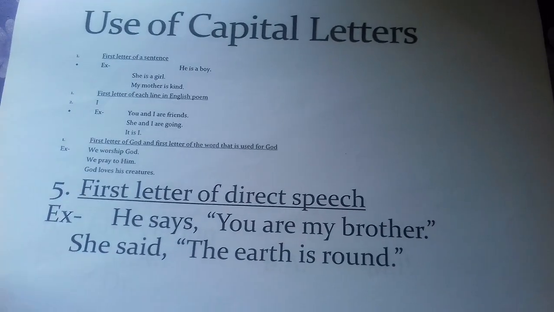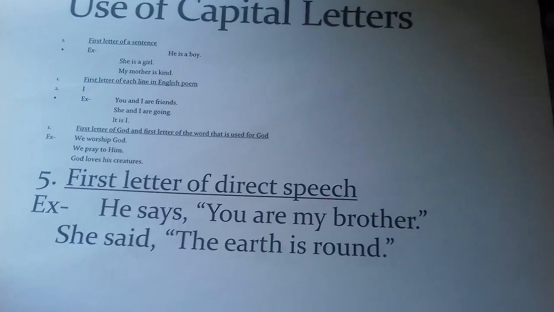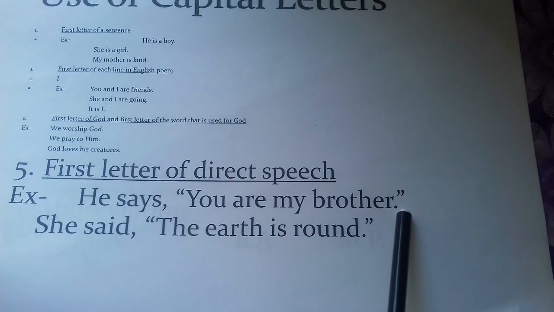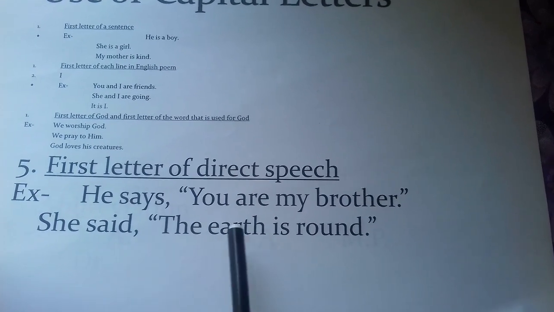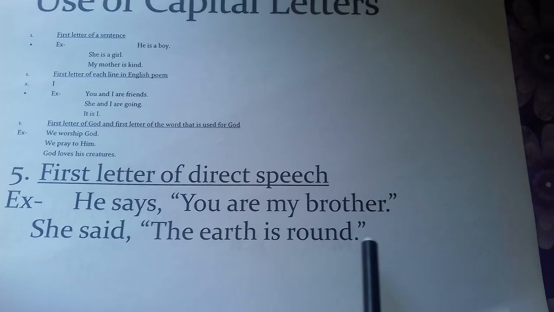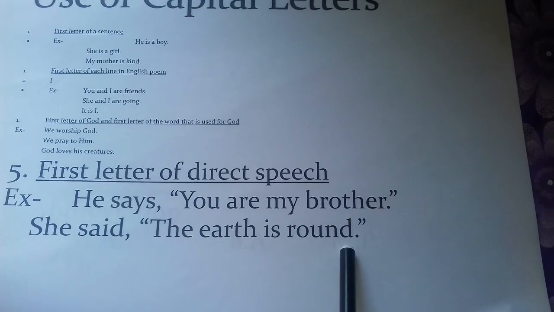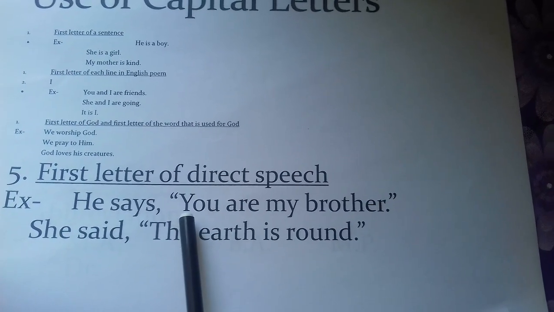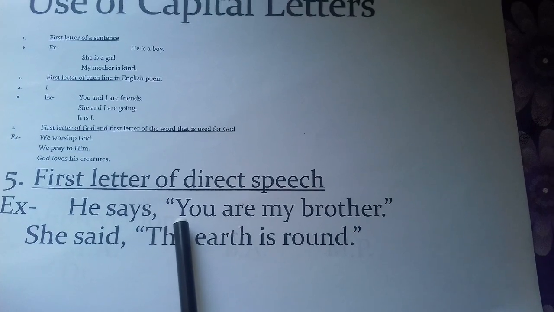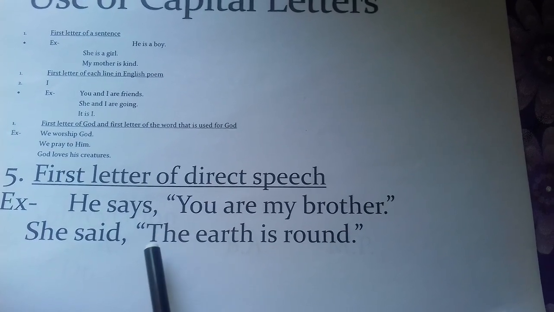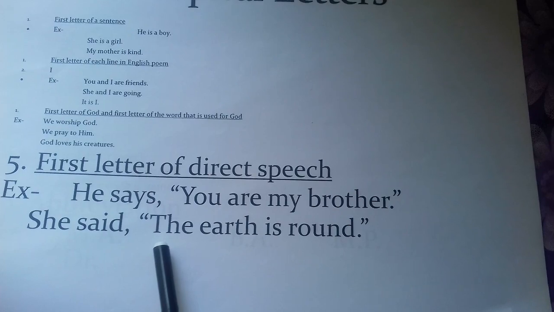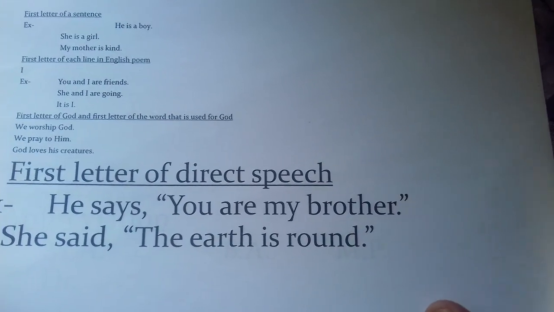For example, he says, "You are my brother." Here, you are my brother is direct speech. She said, "The earth is round." Here the earth is round is direct speech. So when we start direct speech, Y is the first letter, and here T is the first letter. So Y and T are capital here.